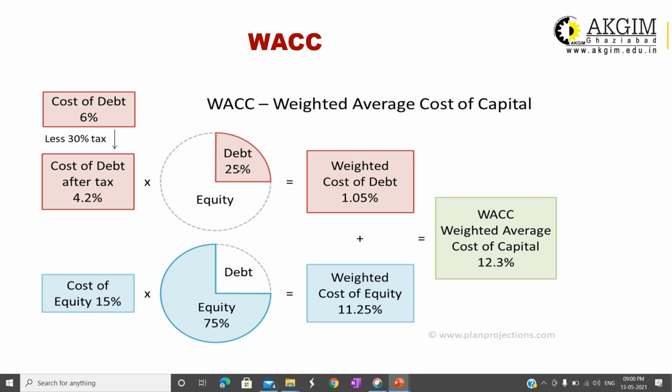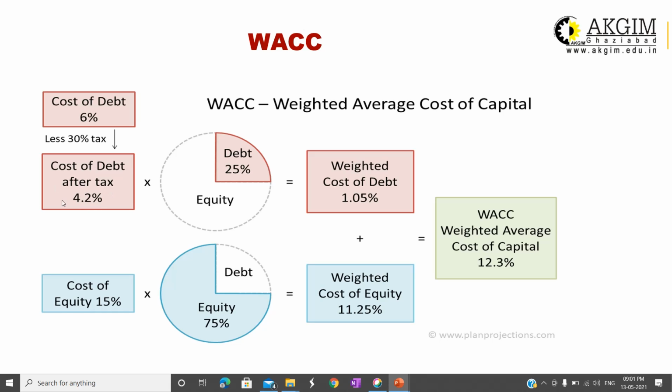So the proportion means WD is 0.25 and WE is 0.75. This is the weight, the proportion, and then the cost of capital. How to calculate KD? If the interest rate is 6% and the tax rate is 30%, then for KD we have to adjust for tax, that means 1 minus T. So the cost of debt after tax is 4.2%.